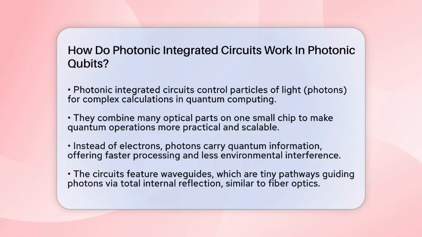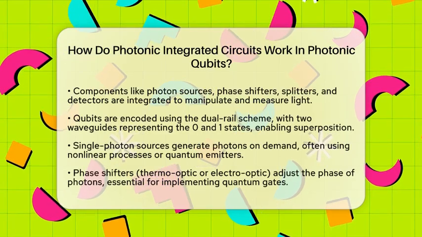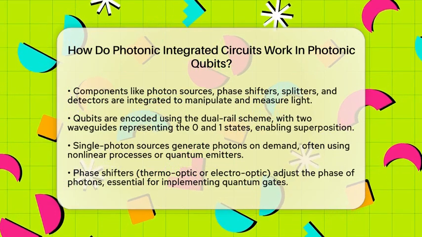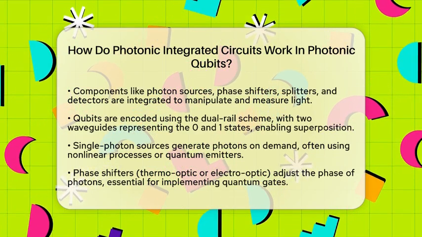A photonic integrated circuit is made up of tiny pathways called waveguides. These waveguides are like optical highways that guide photons through the chip. They use a principle called total internal reflection, which keeps the light confined within the waveguide, similar to how a fiber optic cable works. These waveguides connect different components such as sources that generate single photons, devices that change the phase of light, splitters that divide photon paths, and detectors that measure the photons at the end.